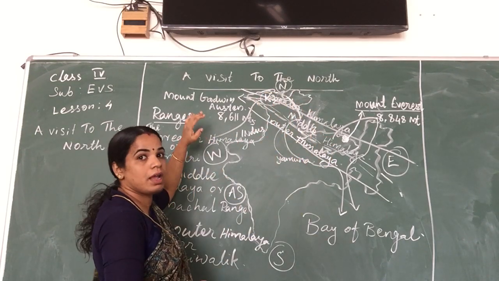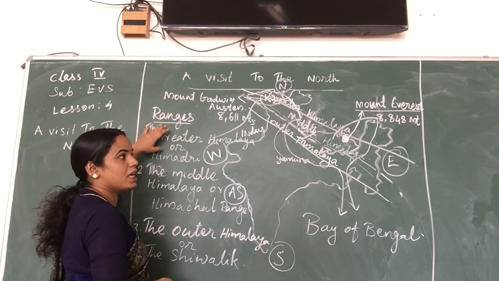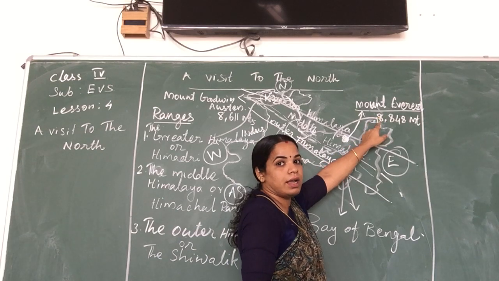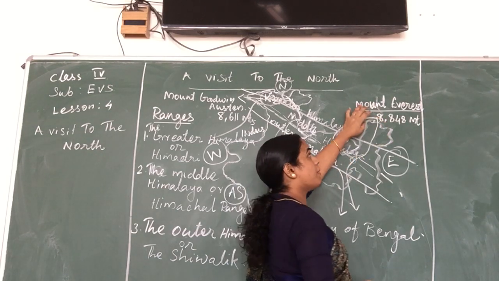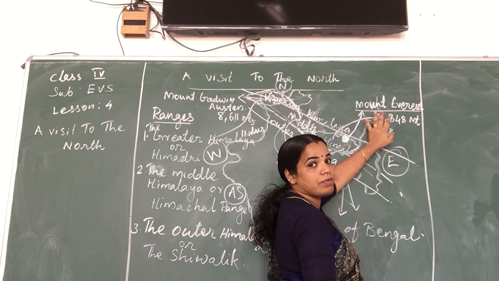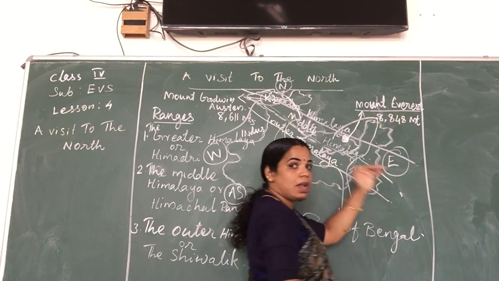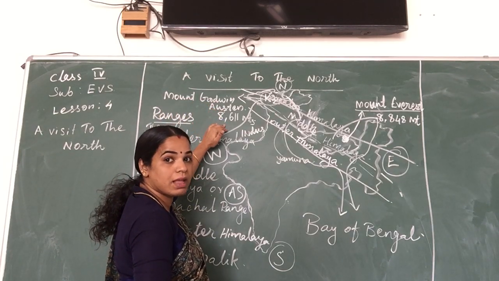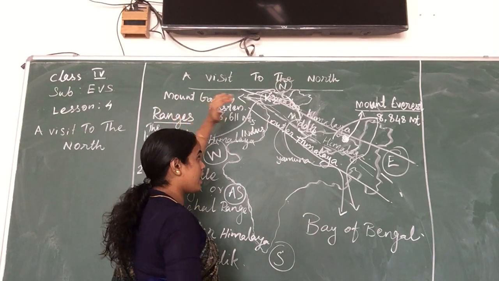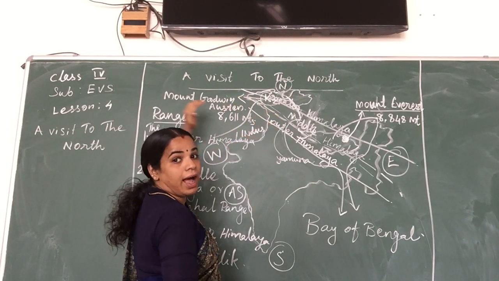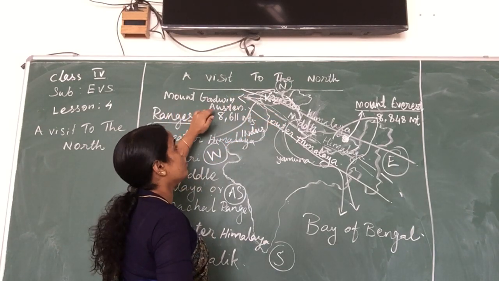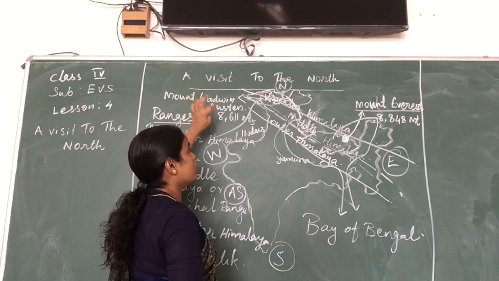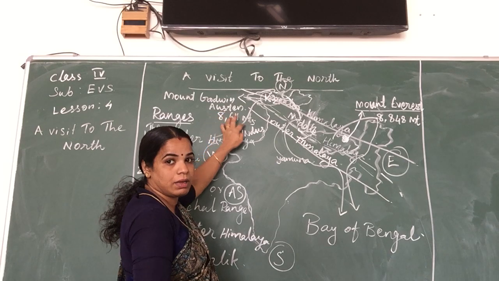First, the highest peak in the world, Mount Everest, is in the Greater Himalaya. The height of Mount Everest is 8,848 meters. The second highest mountain, Mount Godwin-Austen, also known as K2, is also located in the Greater Himalaya. The height of K2 is 8,611 meters.